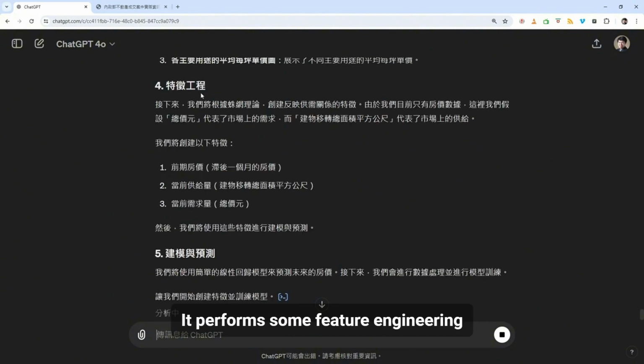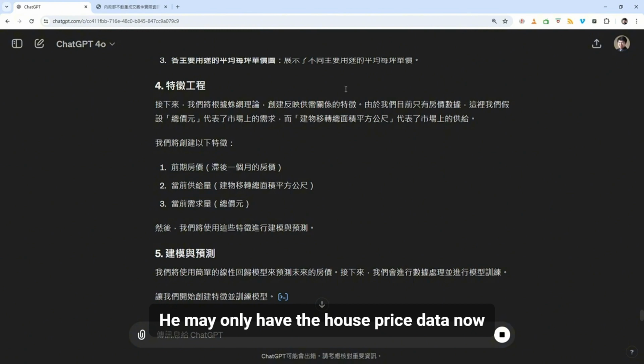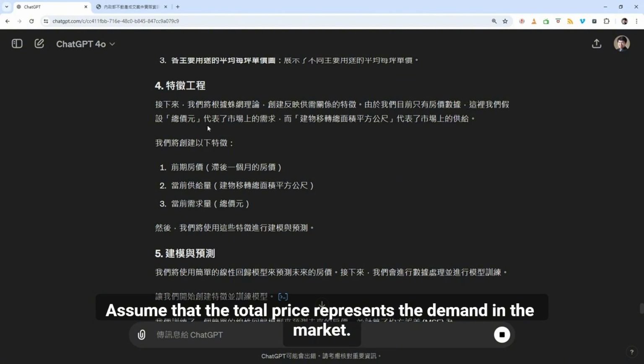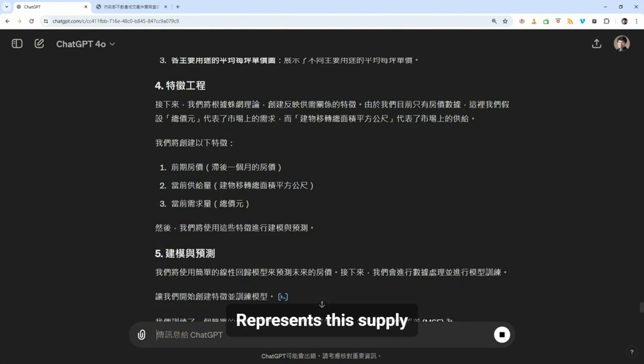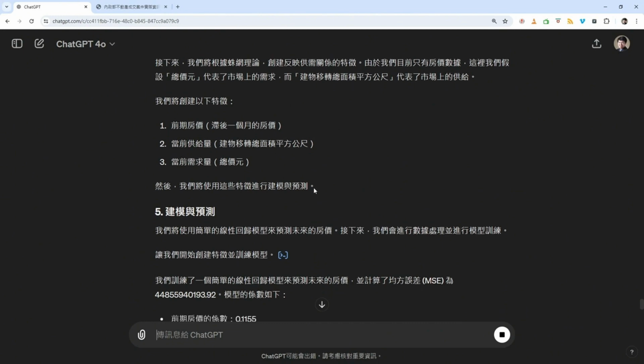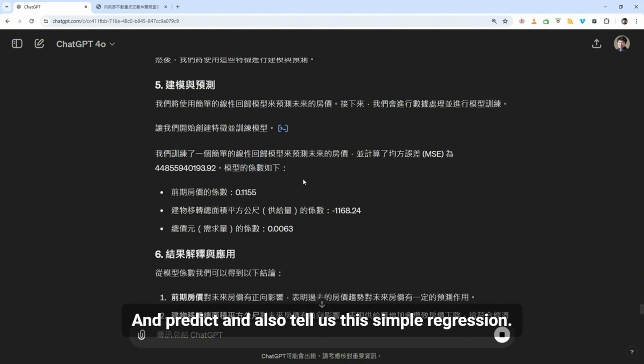It performs some feature engineering. Including, according to the spider web theory, what about creating a feature that reflects supply and demand? He may only have the house price data now. So here, assume that the total price represents the demand in the market. So this building transfer represents the supply. He uses this way, flexibly helping me convert it into features. Conduct this modeling, and predict, and also tell us this simple regression.